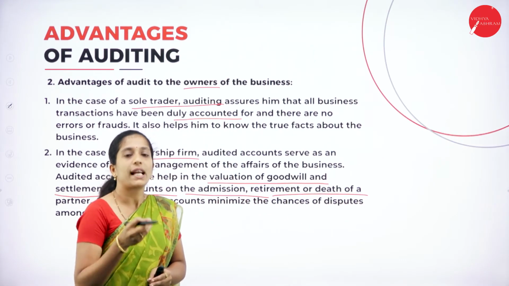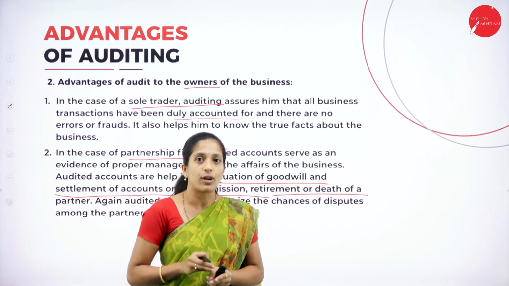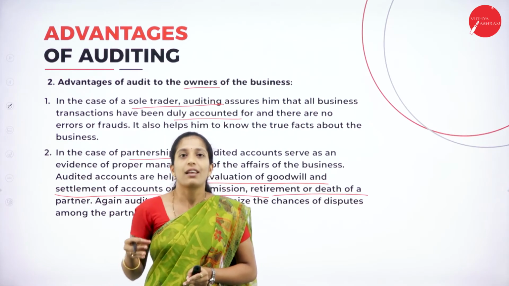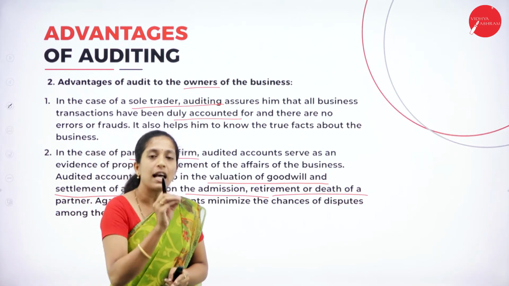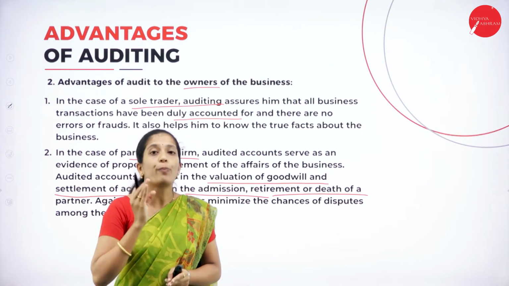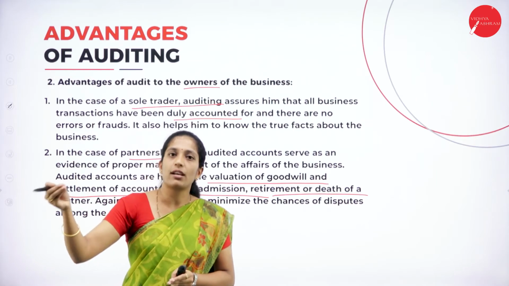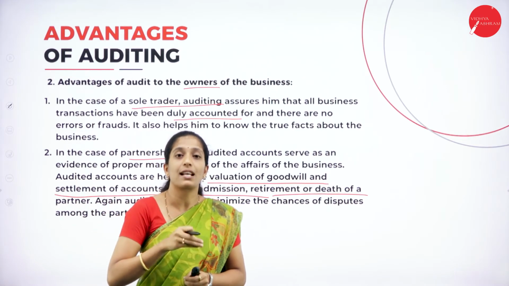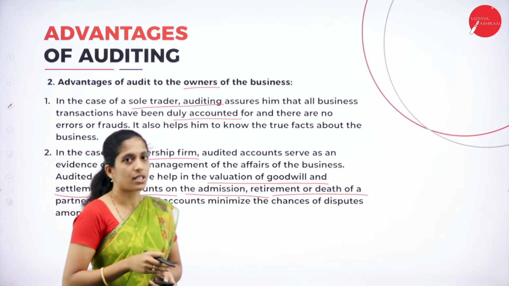So you know, during admission, retirement and death of a partner, this partner's account has to be settled. So if the organization is doing auditing, then they will come to know the exact financial position of the organization, and no partner will have disputes, because they will know that an external auditor has come into the business and has audited or verified the accounts.